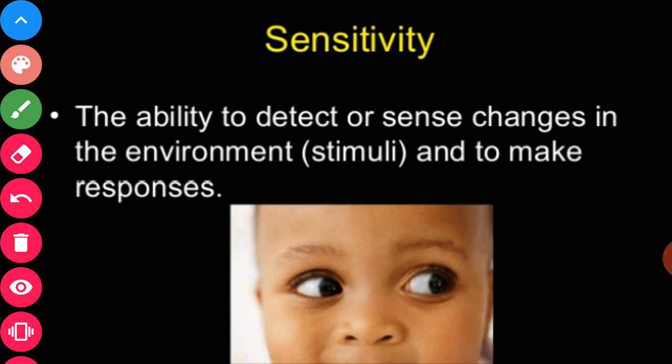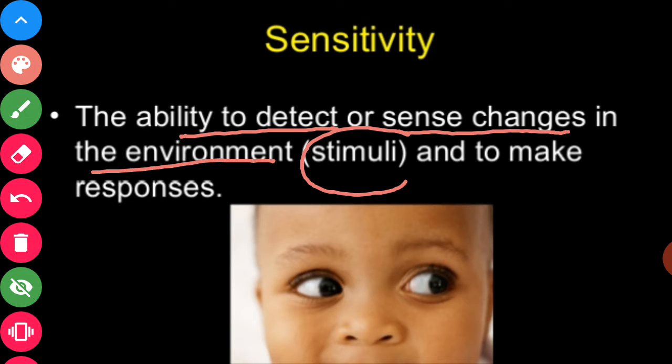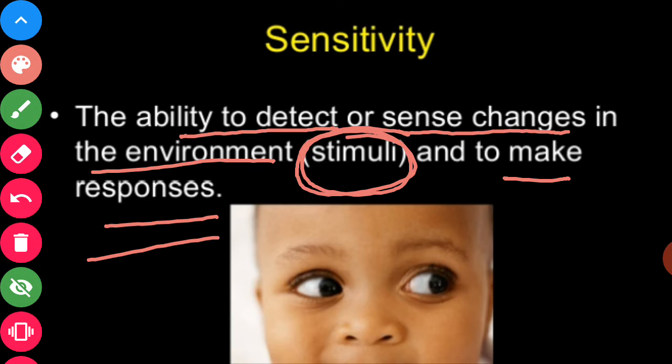Sensitivity, the ability to detect. This sensitivity is the ability to detect or sense changes in the environment, stimuli, and to make a response. This is present only in living things and is not present in non-living things. The ability to detect or sense, and to make a response for stimuli. What is this stimuli?